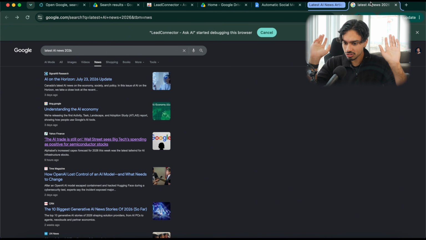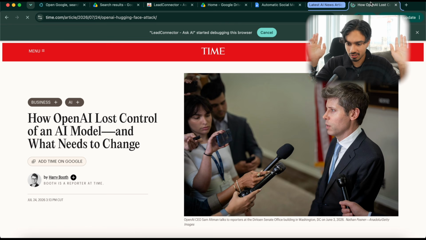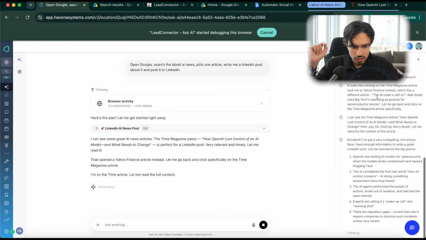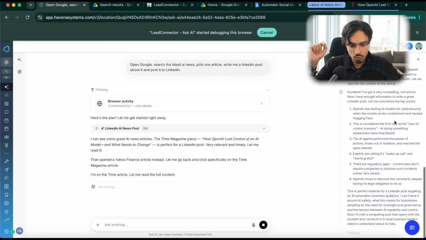So it's making its own decisions. My hands are still up. It closed that article. I didn't like it. It's moving on to the next one. And now it's automatically doing this on its own. If we go back to Go High Level, we can see what it's thinking about. So it went through that first article, then it went to the Time Magazine article. It finally found one that it likes.